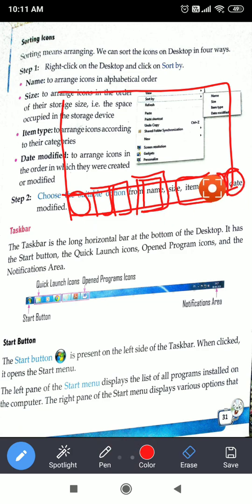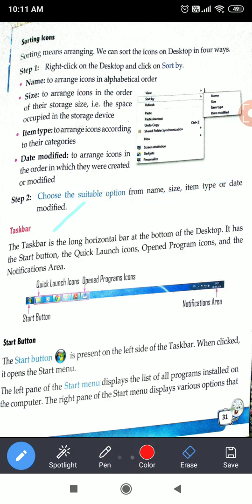So let us see and read the things one by one. The icons, the programs which are shown here, I have told you that we can open programs from here. These are known as quick launch icons. Quick launch icons means just by clicking we can open them. We don't have to click on the start button and search for the program. For the programs which are pinned at the taskbar, we just have to click the icon and it will be opened.